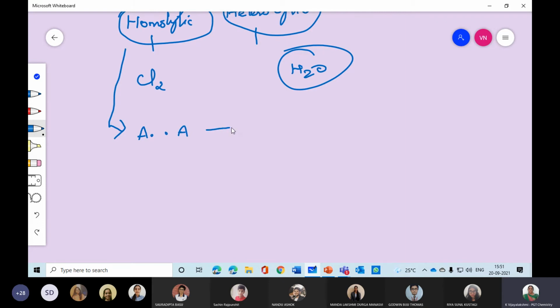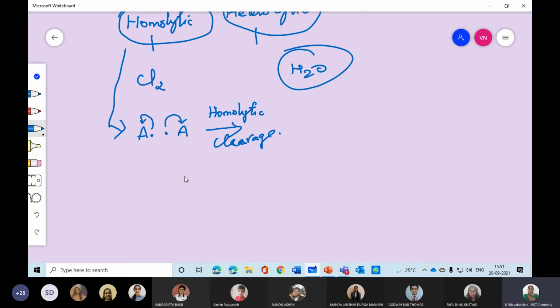Now it is breaking, the homolytic cleavage. From here the electron is displaced and goes to this atom. In the same way, this electron breaks and goes to the respective atom.